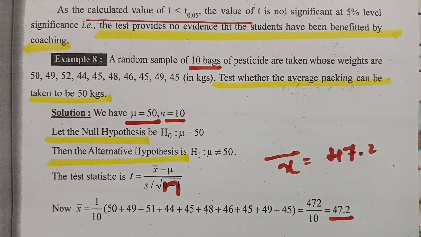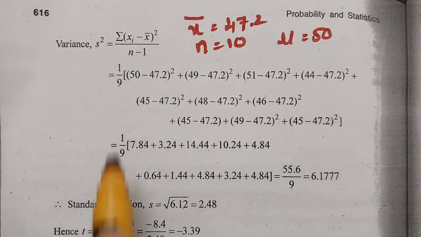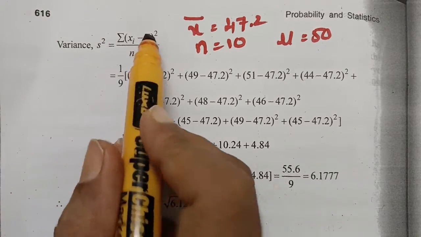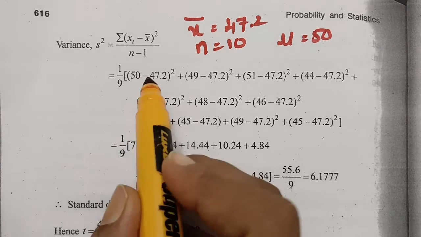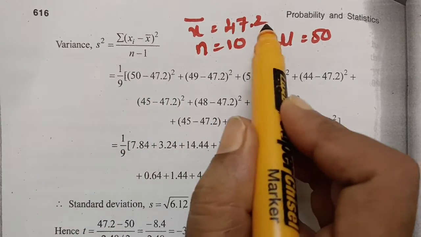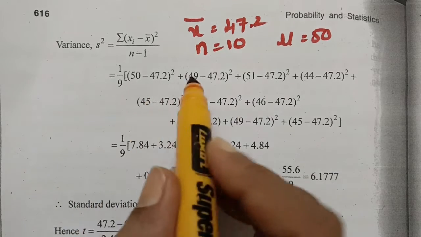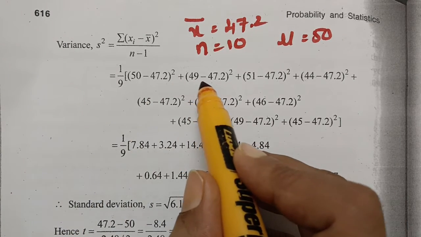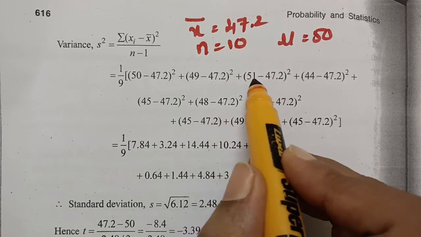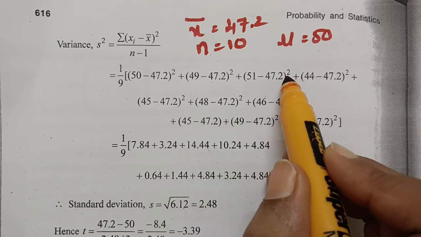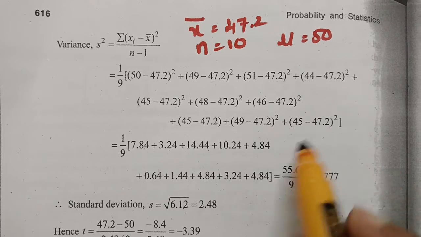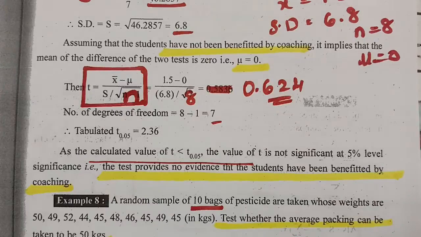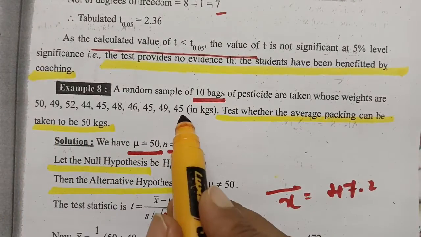Now we have to go with the standard deviation. This is the variance, s square is equal to sigma of x minus x bar whole square by n minus 1. So all the values are taken from 47.2, that is 50 minus 47.2 whole square plus 49 minus 47.2 whole square plus 51 minus 47.2 whole square, till 45 minus 47.2 whole square. These values are taken from the given data.